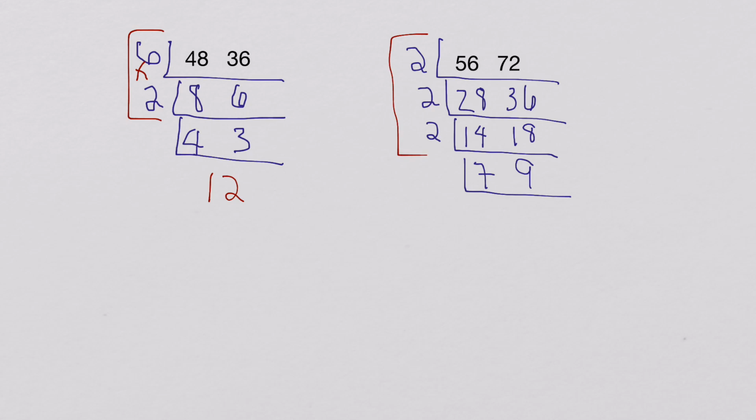I go back up and look at the numbers I have written outside, and I multiply them all together. So 2 times 2 times 2 is 8. So I know that 8 is the greatest common factor of 56 and 72. That's all there is to it.